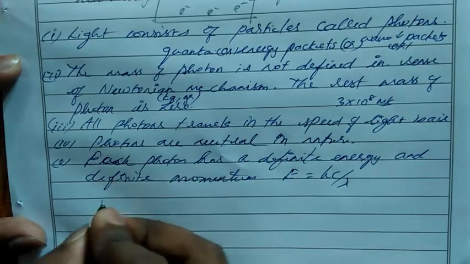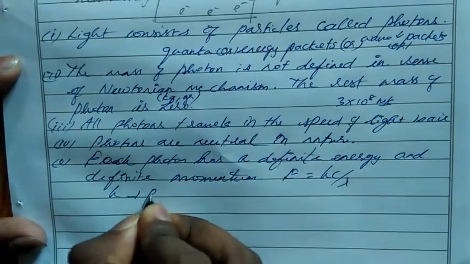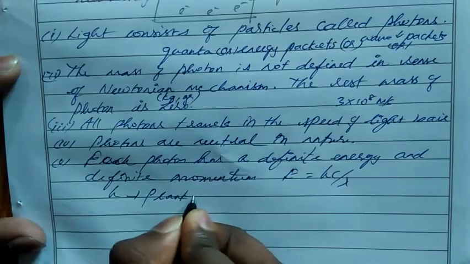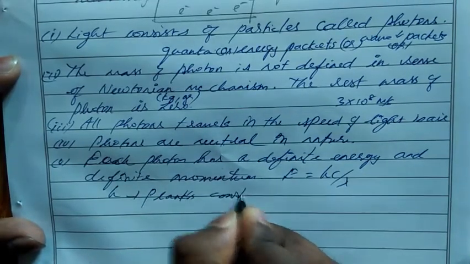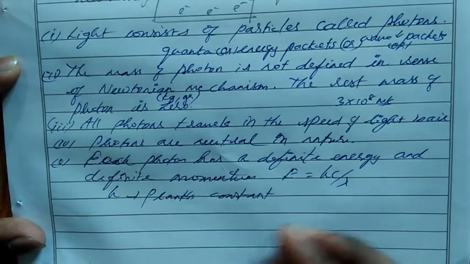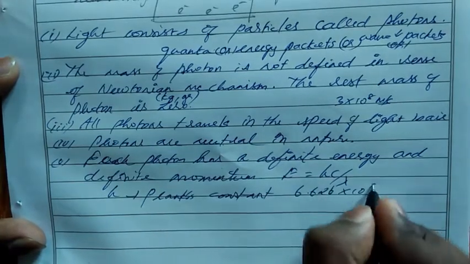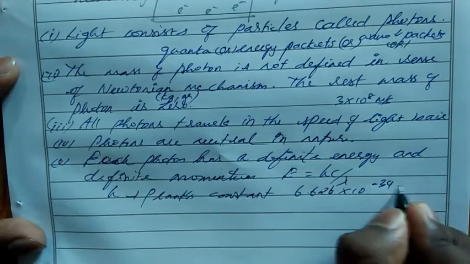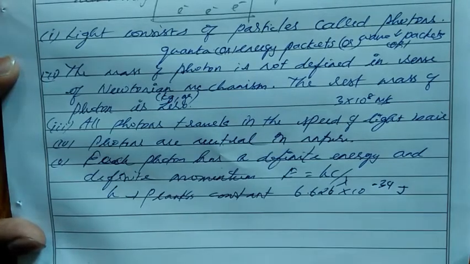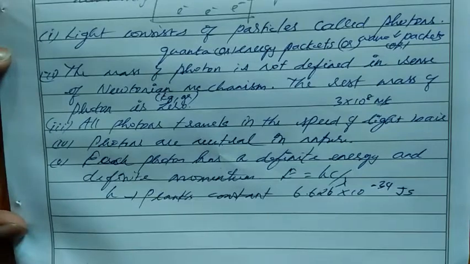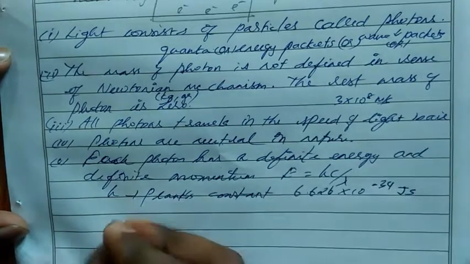In this energy equation, hc by lambda, h is the Planck constant. The value of h is 6.626 into 10 power minus 34 joule second. Then c, we know, is the speed of light.